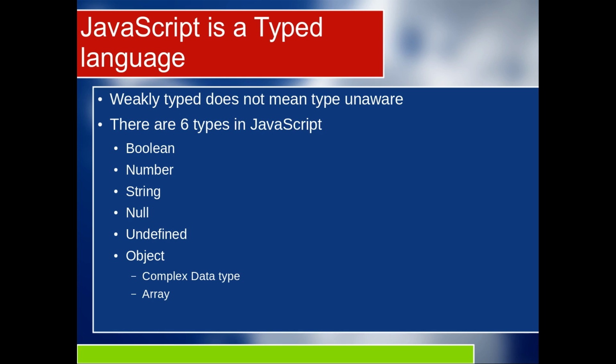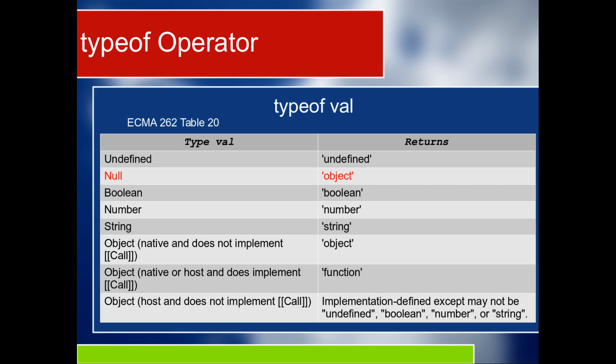Now, it's often useful to know what type of object is contained in the variable, and JavaScript provides a tool to do that. It's called the typeof operator, and its syntax is just like what you see there. You have typeof val, where val is the variable you're trying to check the type of.